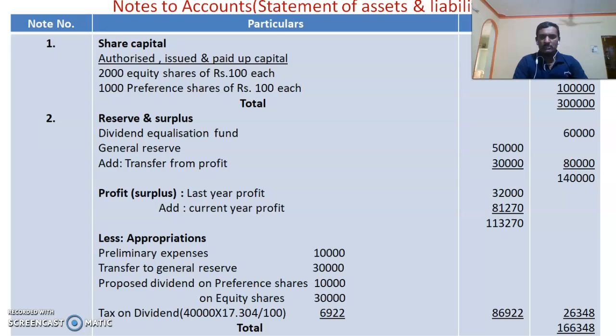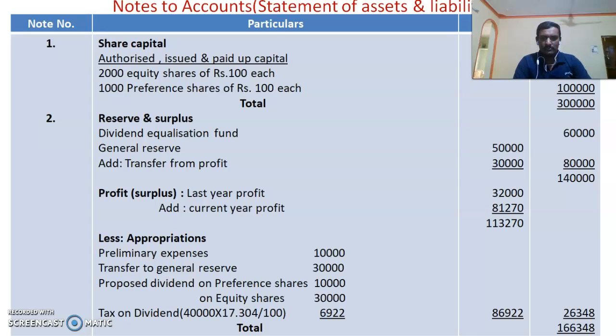Preliminary expenses to be written off rupees 10,000, transfer to general reserve, proposed dividend on preference shares and on equity shares. These are the information given in the adjustment. Likewise, tax on dividend is also given. It is always taken at 17.304 percent, as the presently applicable rate of corporate dividend tax. Then the total of appropriation is 86,922, that is to be deducted from the current year and last year profit.